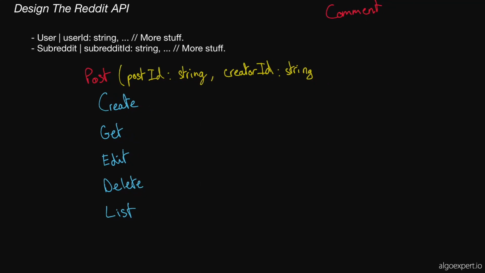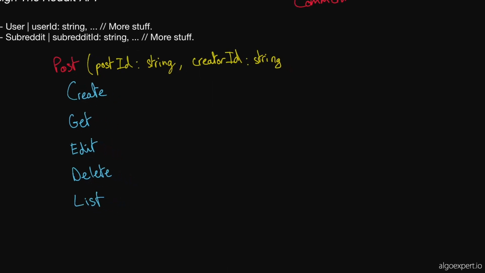Then I suppose a post lives under a subreddit. So we may want to keep track of the subreddit ID as well, like the subreddit that our post lives in. Okay. So I think I'm going to add that. Yeah. And I think this might actually be really useful. I think this will come into play as well in the listing, because listing will likely take a subreddit ID as a parameter.